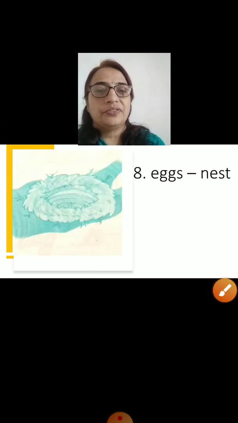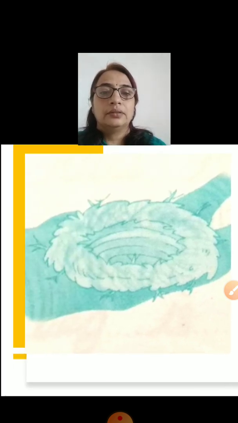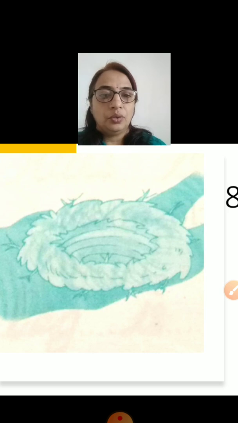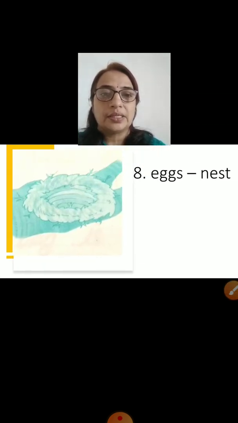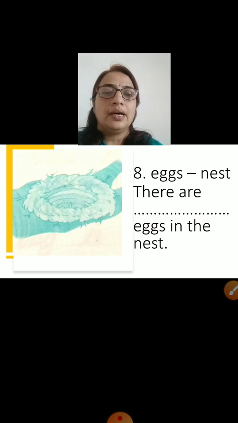Eighth picture is of a nest. Just observe the picture carefully. Can you see any egg in the picture? No, there is no egg in the picture. And the clue words given to us are eggs and nest. And the sentence is, there are dash eggs in the nest.